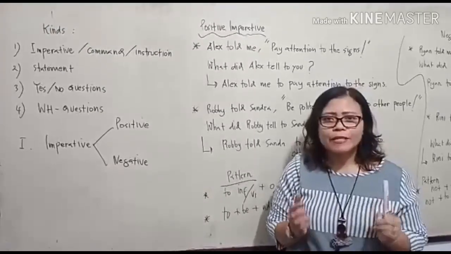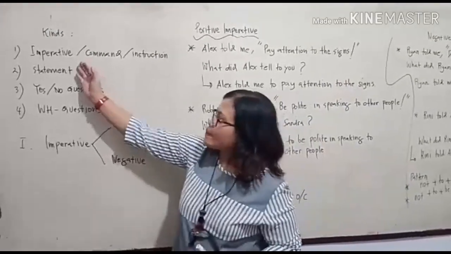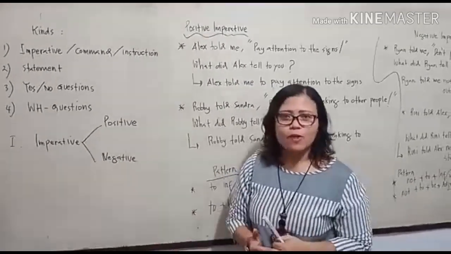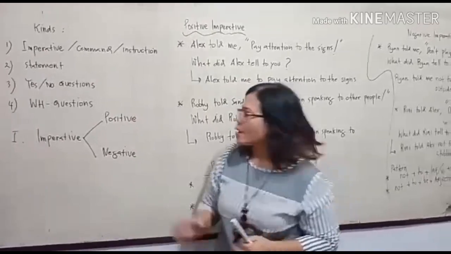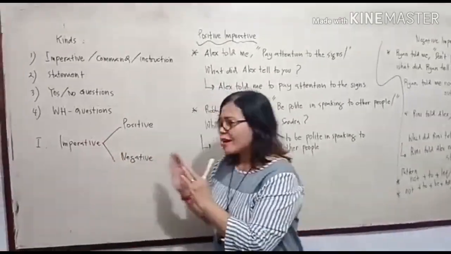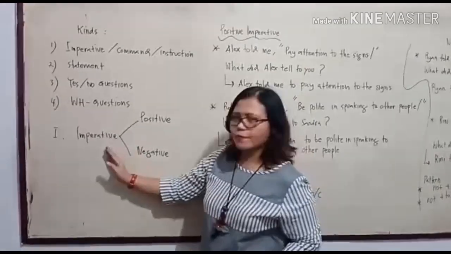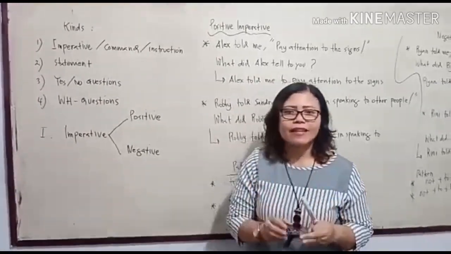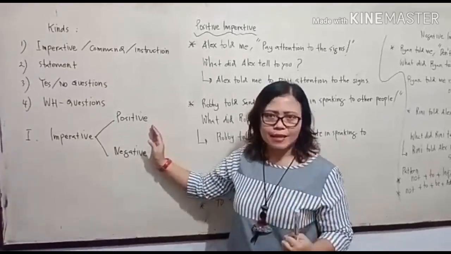Okay, now I will explain the kinds of reported speech. The first is imperative, or commands or instructions. The second is statement, the third is yes/no questions, and the fourth is WH questions. I would like to explain the first part, imperative. Imperative is divided into two parts. The first is positive and the second is negative.